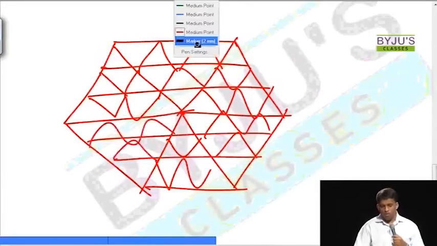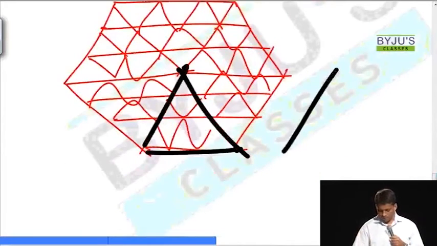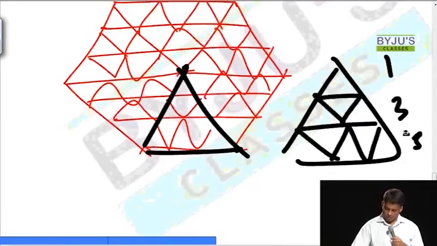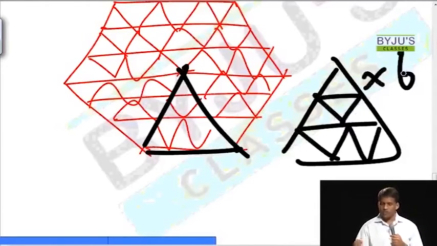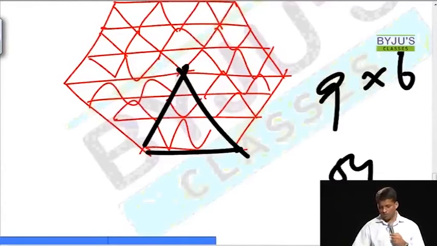Now why 54? It is not a question, because how do we define it, or why is it 54? Cut just one part outside and join the trisections. You can count the answer as 1, 3, 5. 1 plus 3 plus 5 will always be 9. And the original diagram is this 6 times. This into 6 is the original diagram. This is nothing but 9. So it's 54. This is not a question.